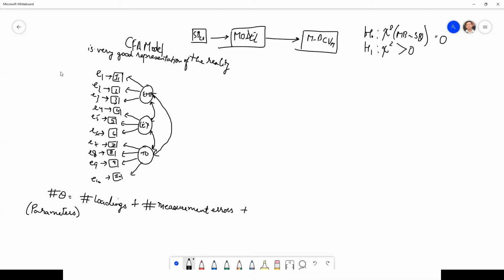Plus, loadings are done, then the number of covariance terms, then there are latent factors, so it has to estimate the number of latent factor variances.